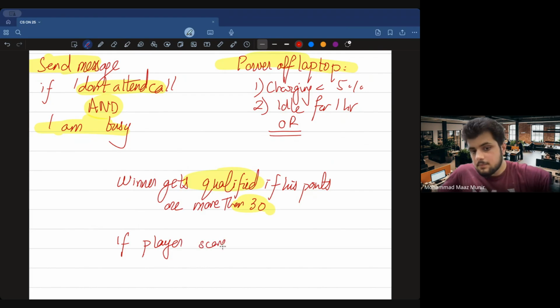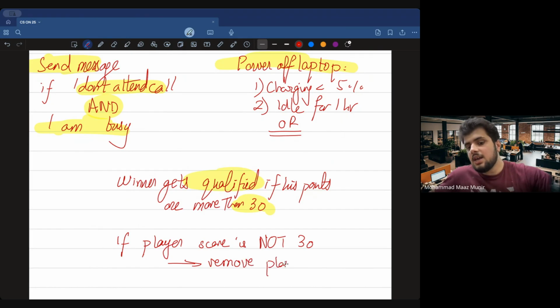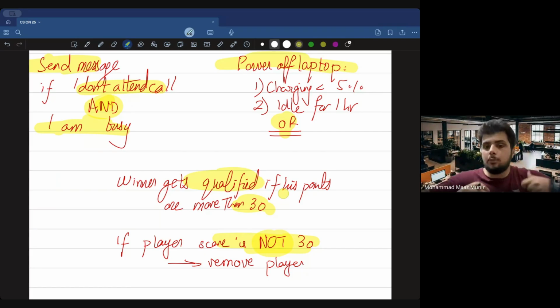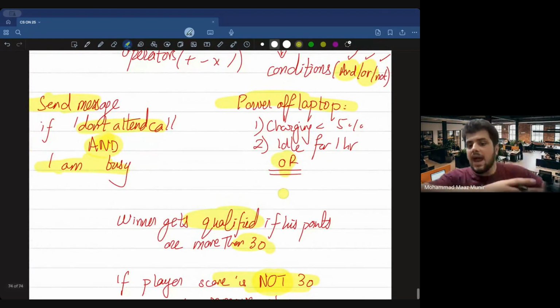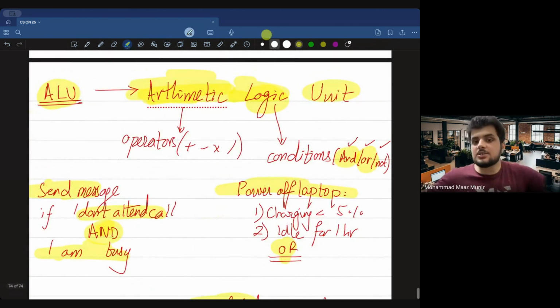if player score is not 30, तो फिर मैं क्या कर दूं, remove player. सही है. सो अब ये यहाँ पे क्या कंडीशन आ गई, the condition is that the player score is greater than 30 और not, but the specific word which I use is basically not. अब ये जो लॉजिक गेट्स हम पढ़ेंगे ना, उसमें हमने यही and और not ये चीजें पढ़नी हैं. But I just give you a quick summary ताकि आप लोग को थोड़ी समझ आए कि अब ये कंप्यूटर में जब कंडीशंस की बात आ जाती है, like and और not वाली, that is being discussed by your logic part.